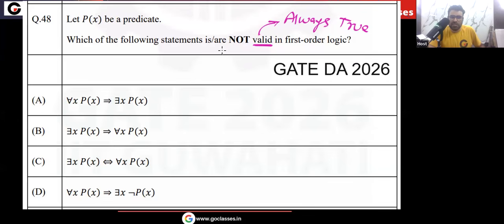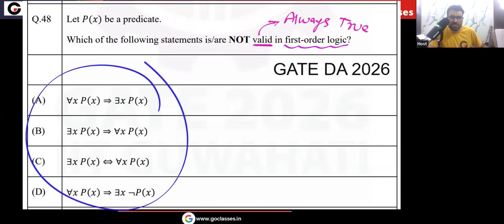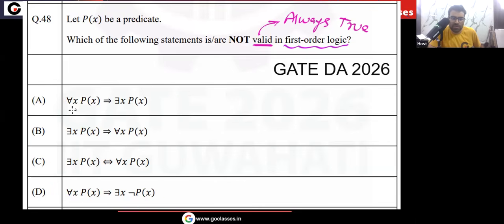The question is asking which is not valid. And remember one more thing, that in first order logic, we take the domain to be non-empty. The domain is by default always non-empty. So never take an empty domain unless the question mentions to take the empty domain. Okay, now let's see which of these statements is not valid.